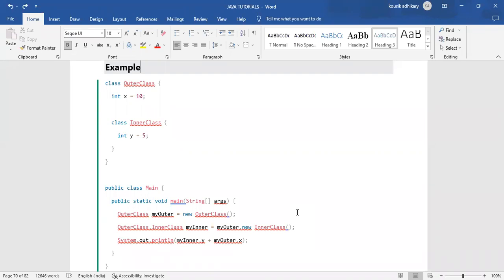No, what is the y and x? Yes, that y is what? Integer is the data type, so what is y? y is the variable name, that is, y is the name of that integer type variable, int is the type of that variable, y is the variable name, x is the variable name. That variable name can be anything.